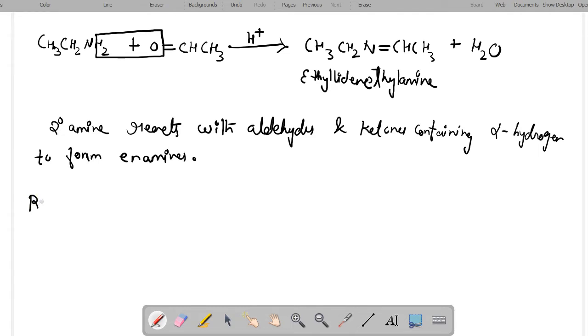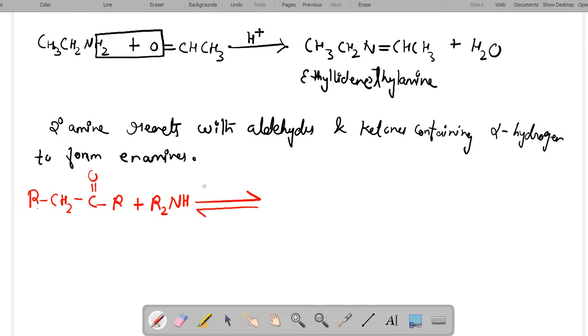So for example, the general reaction here will become RCH2C double bond O R' plus secondary amine.